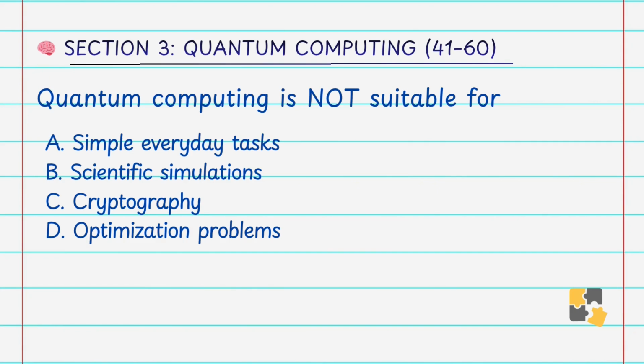Remember this. Quantum computing is not suitable for A. Simple everyday tasks, B. Scientific simulations, C. Cryptography, D. Optimization problems. Answer is A. Simple everyday tasks. Quantum computing is designed for highly complex problems. For simple tasks like word processing or basic calculation, classical computers are more efficient and practical.